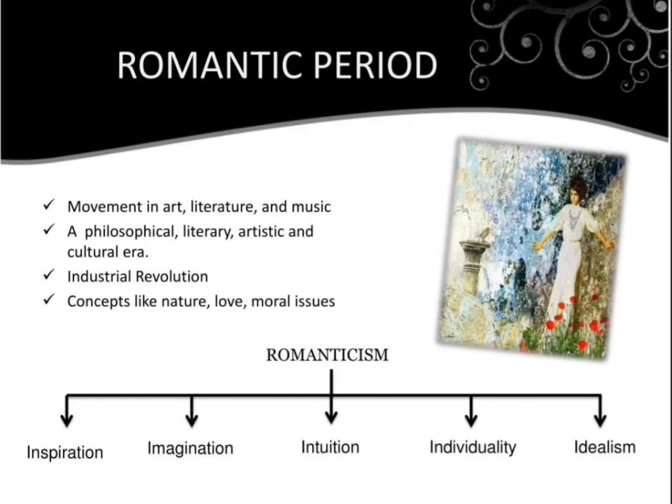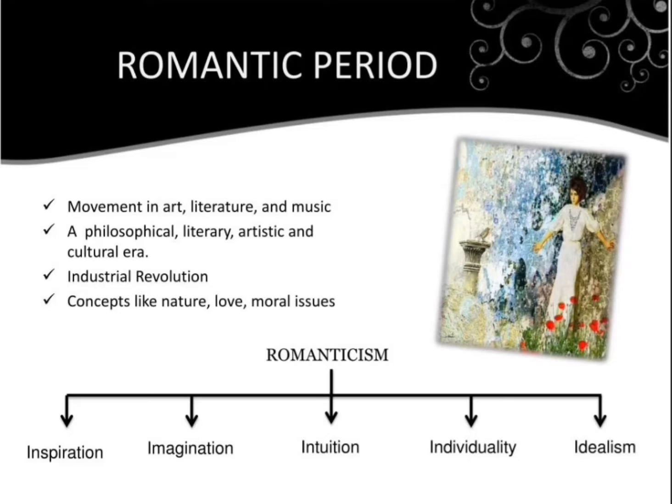And next we are going to discuss the romantic period. We have already discussed the romantic period in our earlier sessions. So the romantic period is a movement in art, literature, and music. And we have also compared romanticism and neoclassicism.